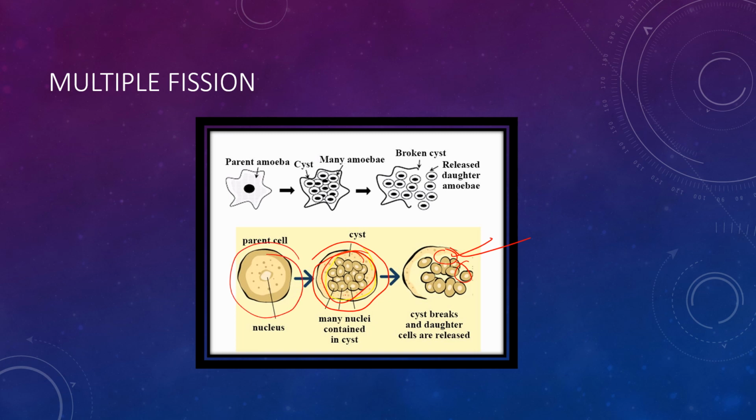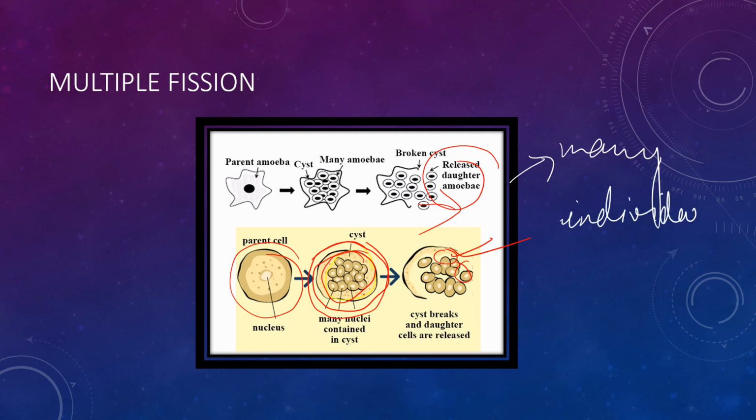Under unfavorable condition, the single parent produces a cyst. Inside the cyst, many daughter cells are produced, and as soon as they get a favorable condition, all these daughter cells are released, and each daughter cell gives rise to one individual organism. So by splitting of a single parent, many individual cells are formed.